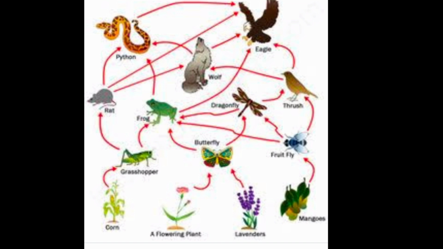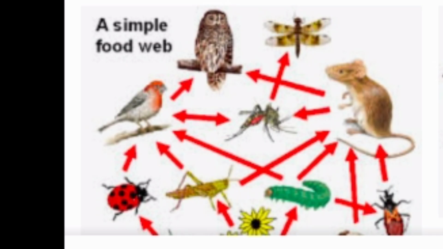Just observe this. It is already connected for you all. This is a lovely example of a food web. Just see how nicely they have connected it. One animal is food for many other animals. Just observe it carefully. You are going to pause this video and write it down in your notebook. This will be homework for you again.